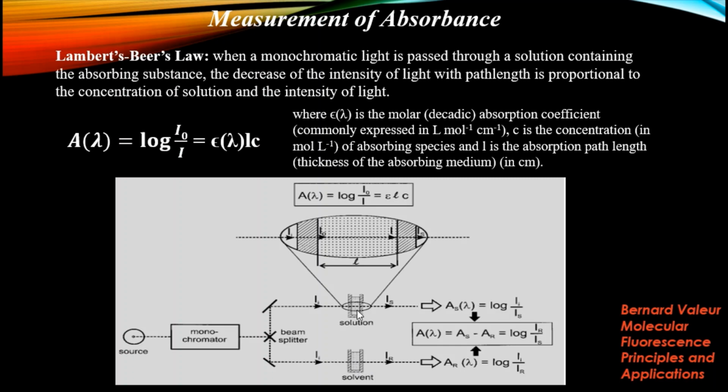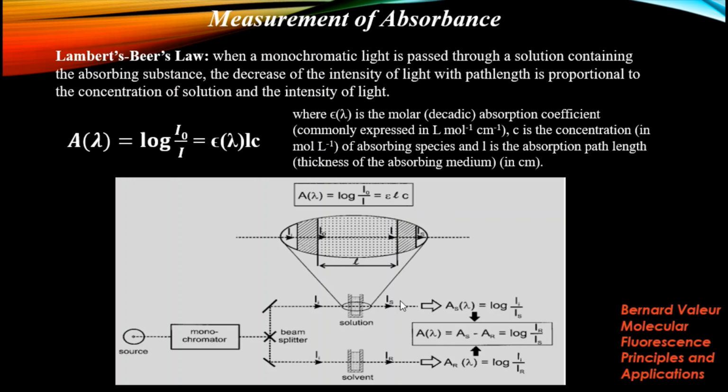From the Lambert-Beer law, the absorbing species absorb some light and transmit a fraction of the incident radiation. If the path length is L, then A equals log I0 by I equals epsilon CL.